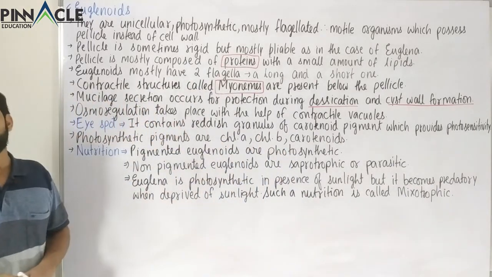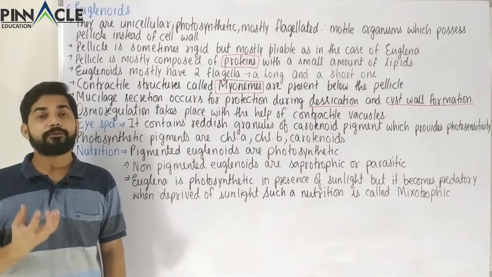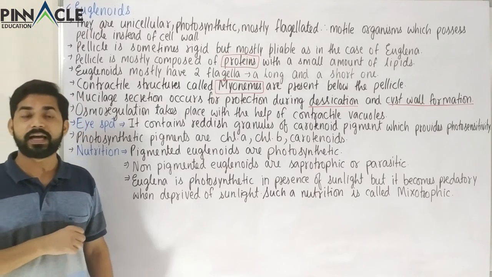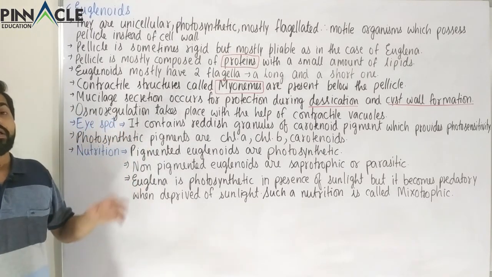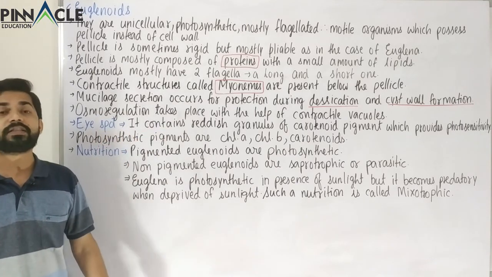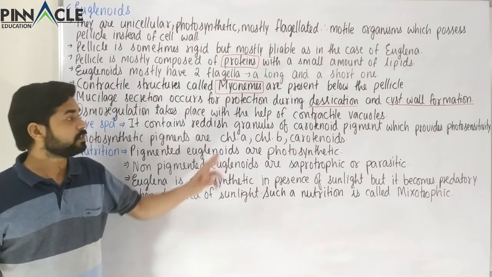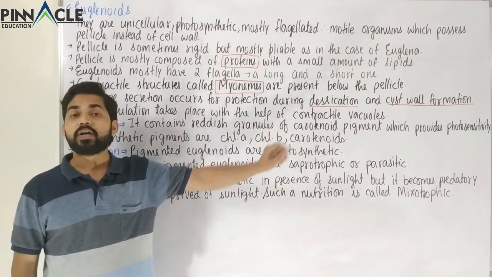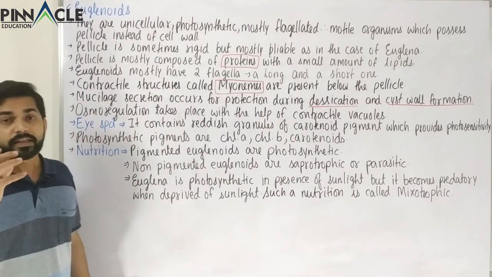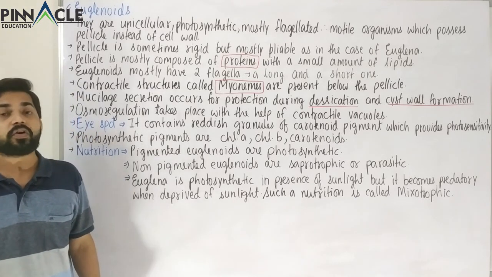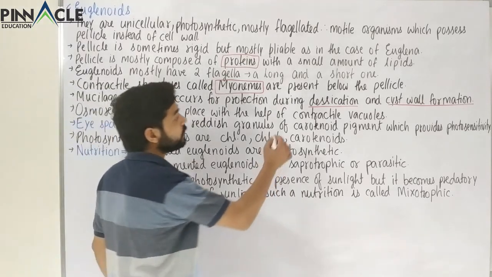Now there is something called osmoregulation. Osmoregulation is the regulation of fluid and ions or salts. Osmoregulation takes place in almost all organisms. Here osmoregulation takes place with a structure called the vacuole, and there is a special type of vacuole present here, which is called a contractile vacuole. So osmoregulation is the regulation of the normal water content and the ions or salt content, and that is done with the help of the contractile vacuoles.